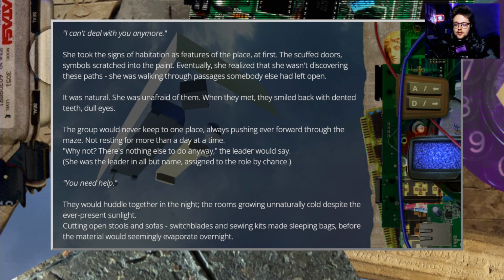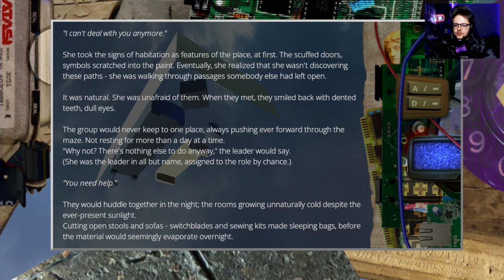She took the strange habitation as a feature of this place at first. The scuffed door symbols crashed into paint. Eventually she realized that she wasn't discovering these paths. She was walking through passages somebody else had left open. It was natural. She was unafraid of them. When they met, they smiled back, with dented teeth and dull eyes. The group would never keep to one place, always pushing forward through the maze. Not resting for more than a day at a time.